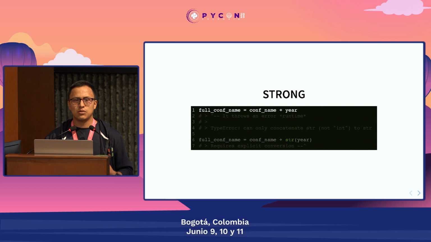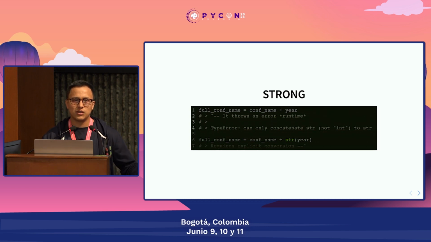And it is strong because Python is not going to do something crazy unless you explicitly say so. If we try to operate between two types that are not the same, and there isn't an operation that is clear or explicit between them, we're going to get an exception. We're going to get a TypeError exception.